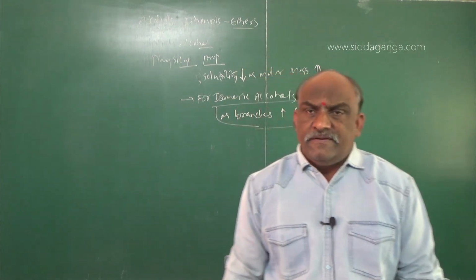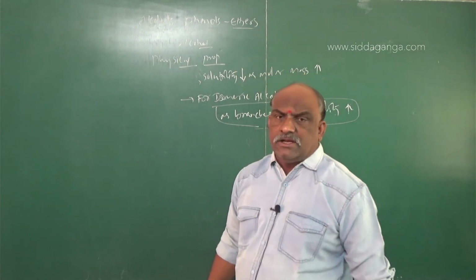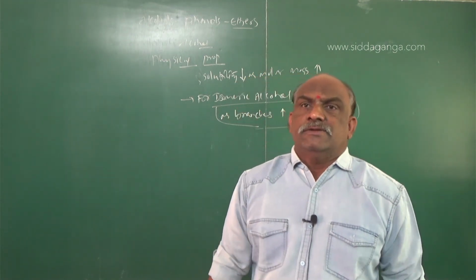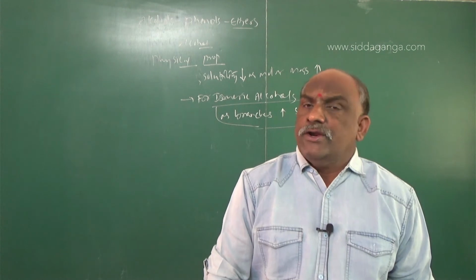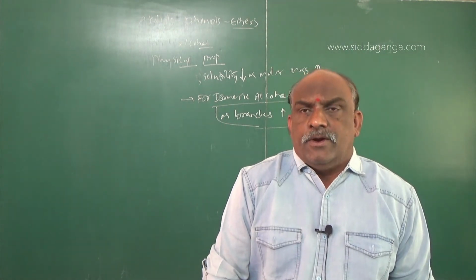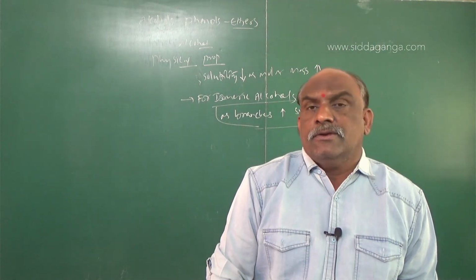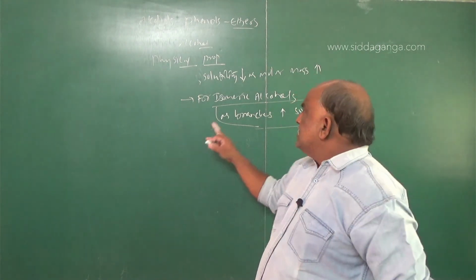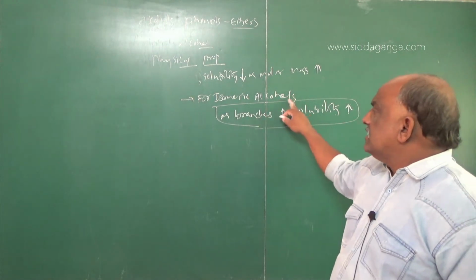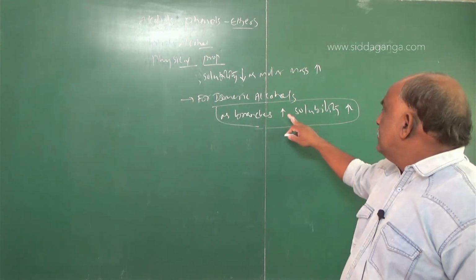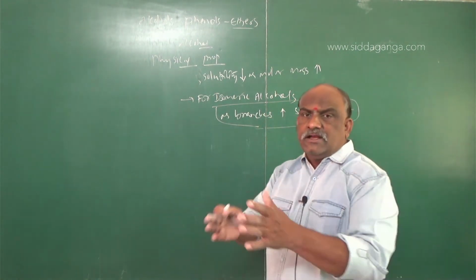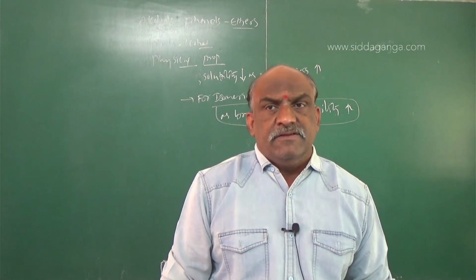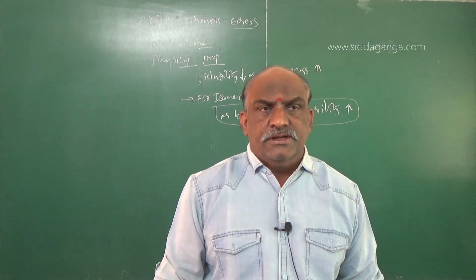What is the reason why lower alcohols are soluble in water and heavier alcohols are insoluble in water? The responsible factor is the formation of hydrogen bonding. Intermolecular hydrogen bonding takes place between alcohols and water. And why for isomeric alcohols are branched alcohols more soluble in water? Because in branched alcohols the alkyl chain length will be minimum. That's why we should say it like this.